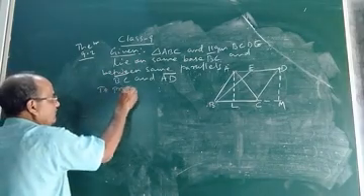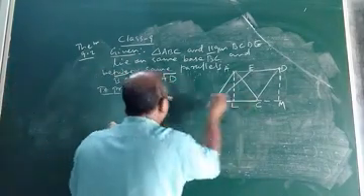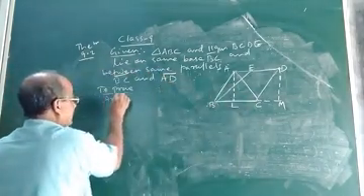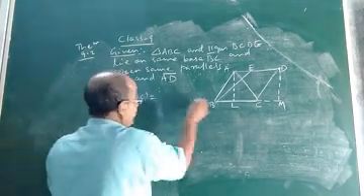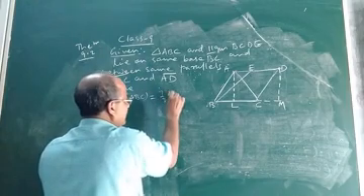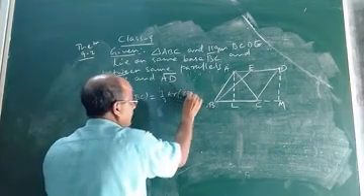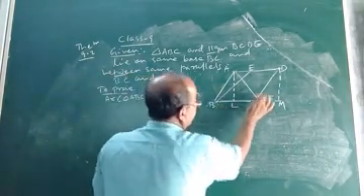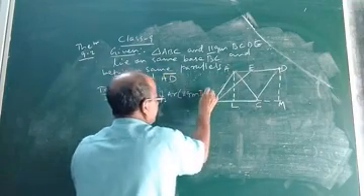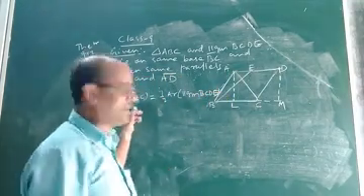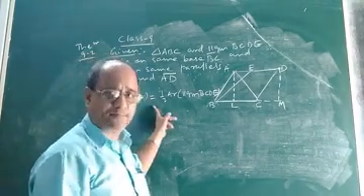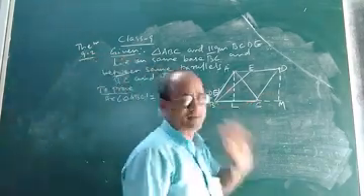We have to prove that area of triangle ABC will be equal to half into area of parallelogram BCDE. That means area of triangle ABC is half the area of parallelogram BCDE.